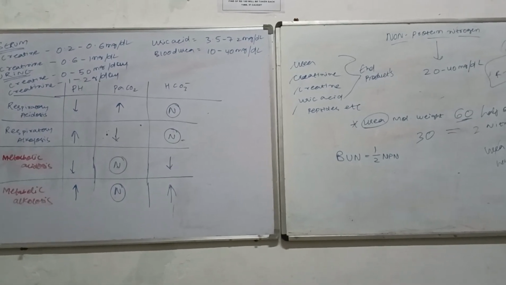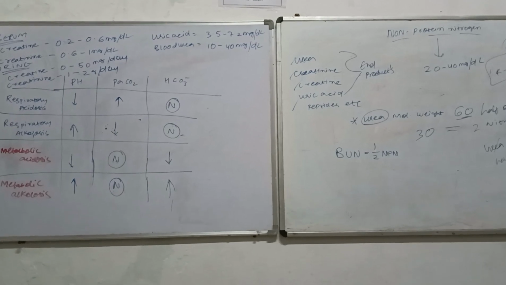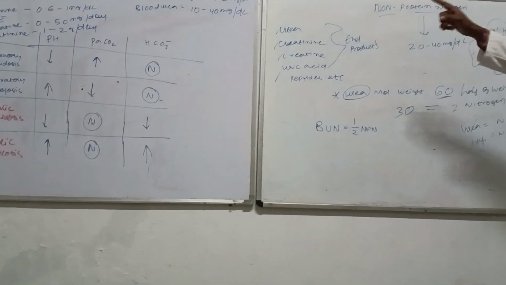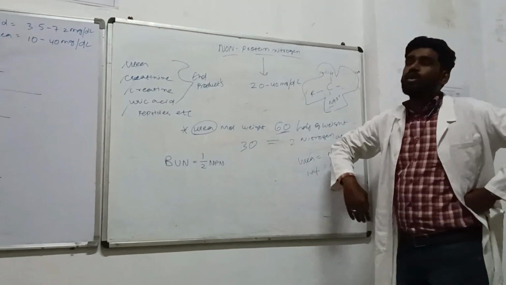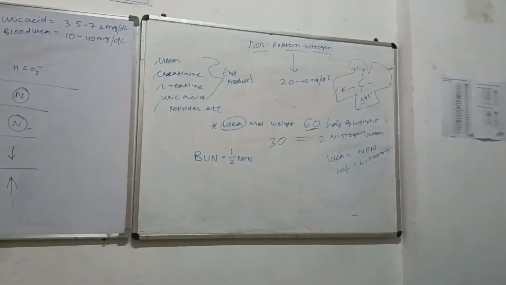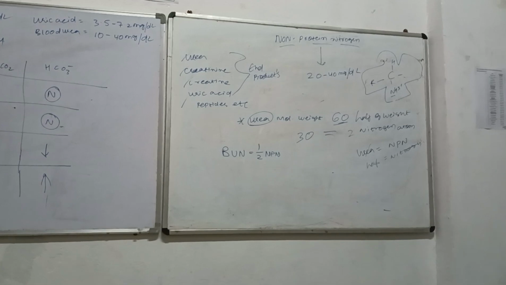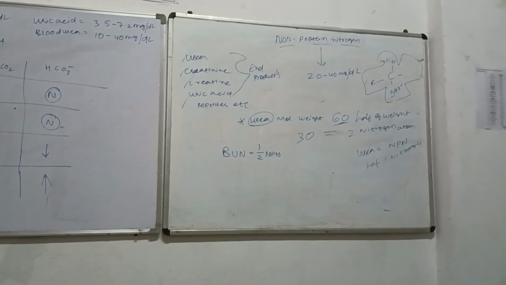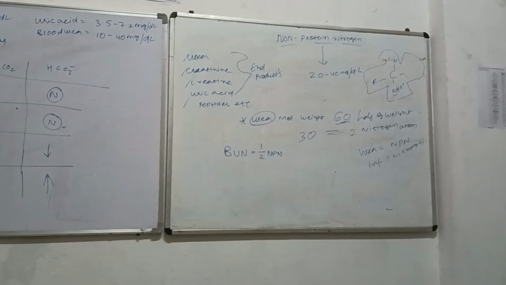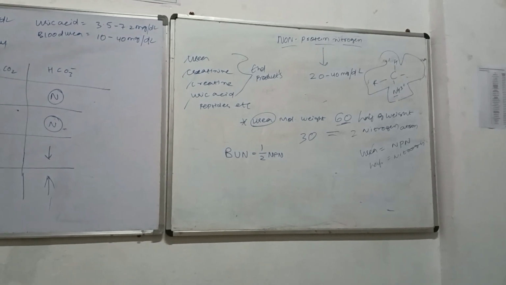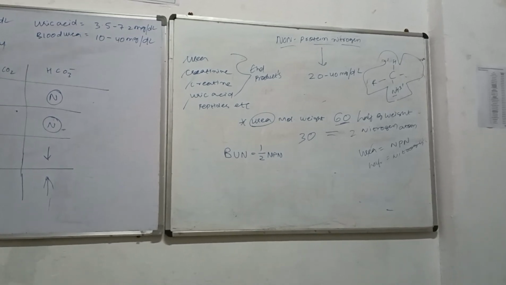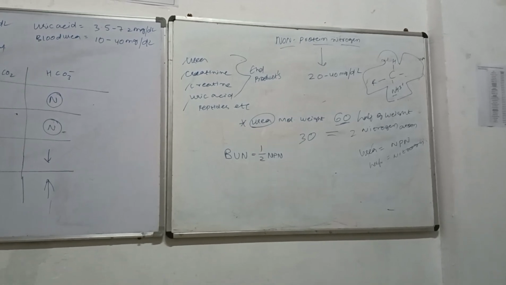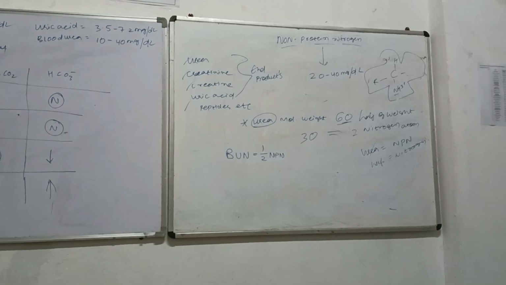End products of the protein metabolism. If I am talking about the NPN, all the things together, then it is nearly 20 to 40 milligrams per deciliter inside the body. There are other things also. ठीक है, in urea we are saying that the molecular weight of urea is 60 and half of the urea weight is contributed by the nitrogen, 2 nitrogen atoms are present in it.